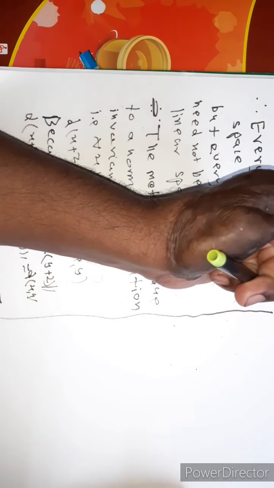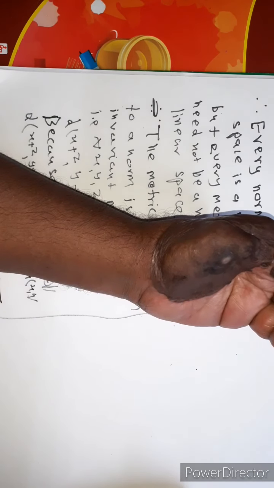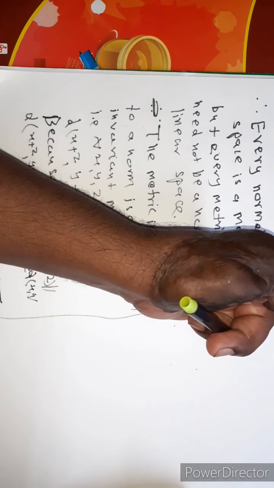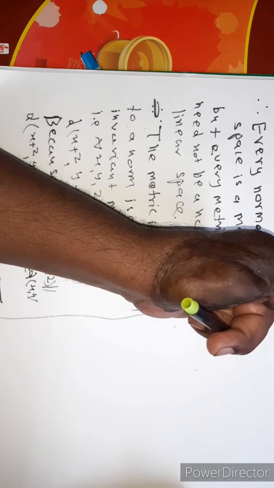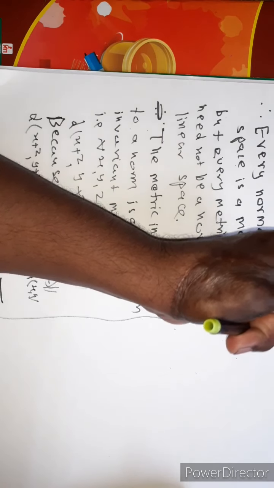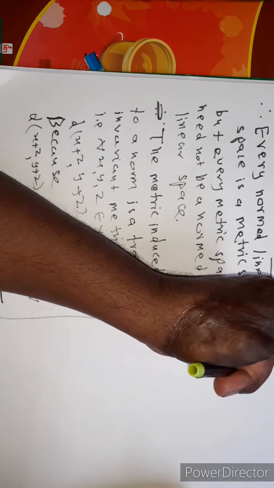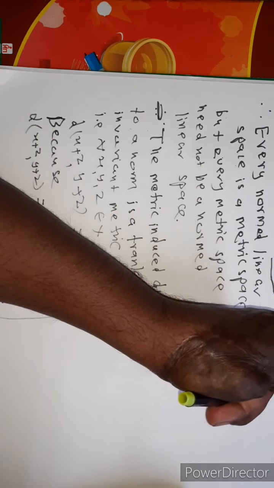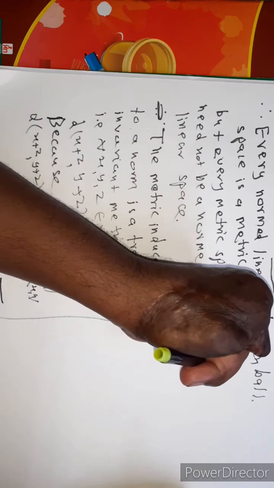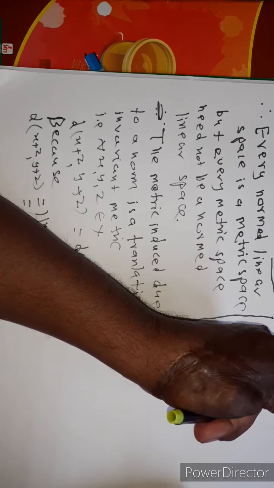Now, our next concept. So we learned what is a metric space. X is a non-empty set and d is a distance function defined on X. Then if d has those three properties, then (X, d) is a metric space. Now see here, the concept of open ball. Let (X, d) be a metric space.